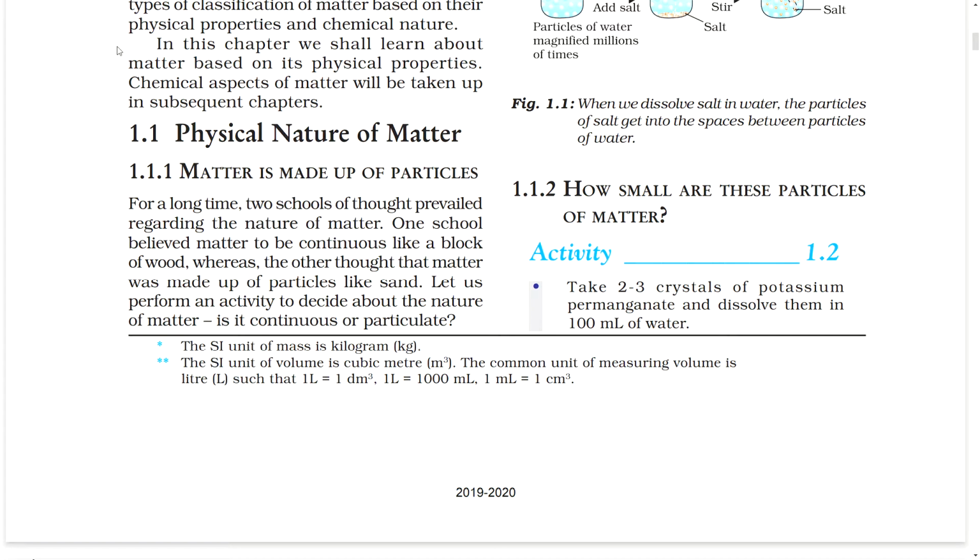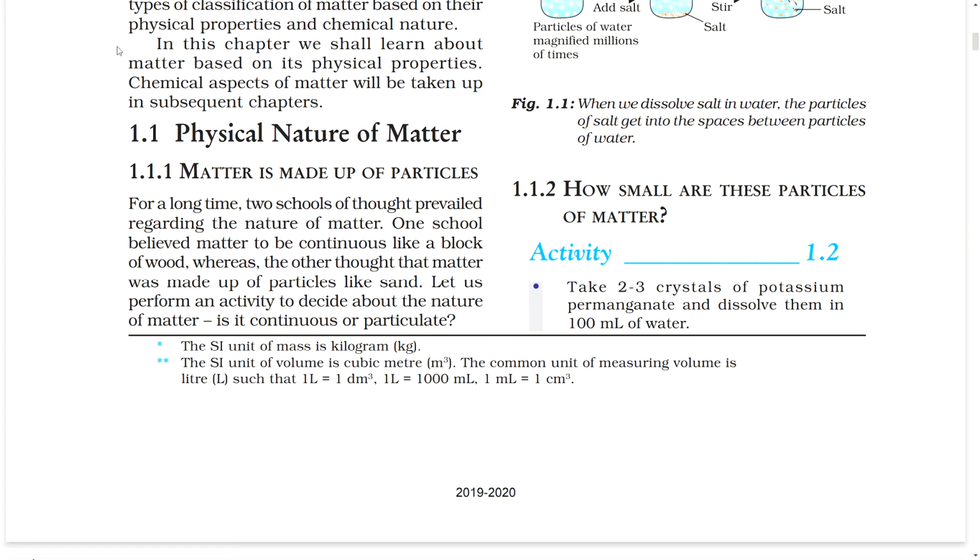1.1 Physical nature of matter. Matter is made up of particles. For a long time, two schools of thought prevailed regarding the nature of matter. One school believed matter to be continuous like a block of wood, whereas the other thought that matter was made up of particles like sand.